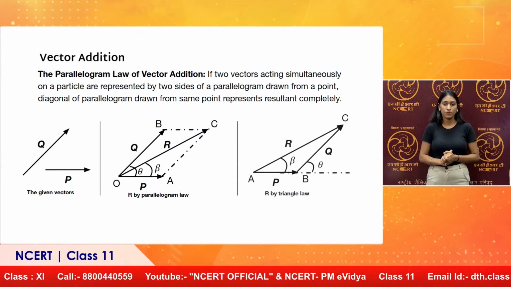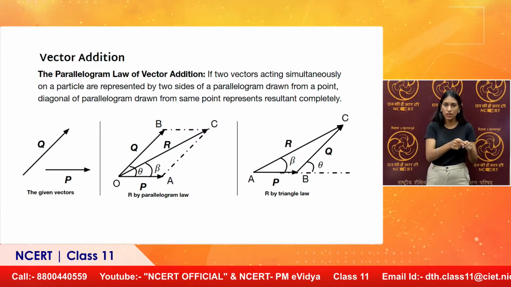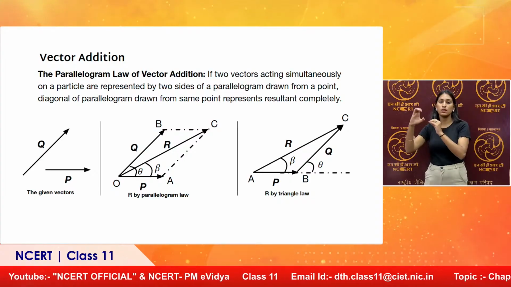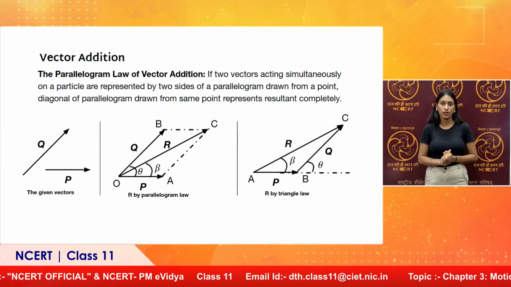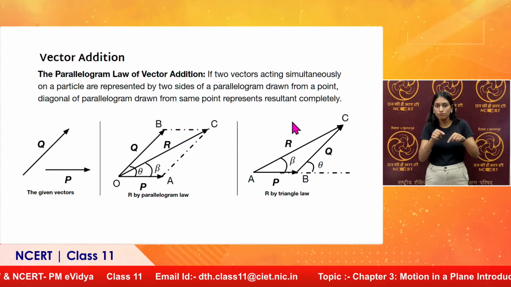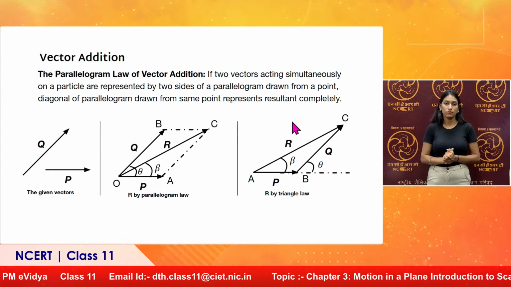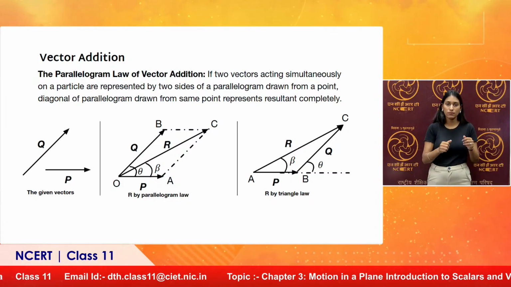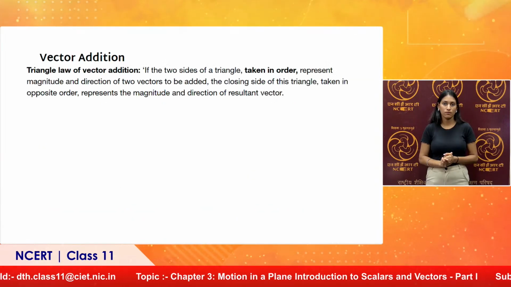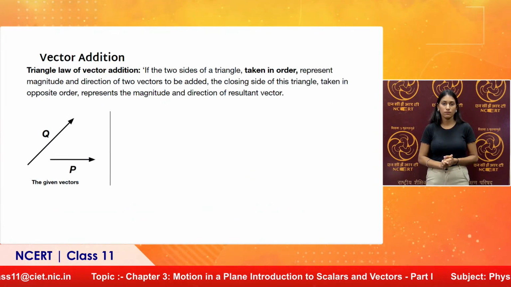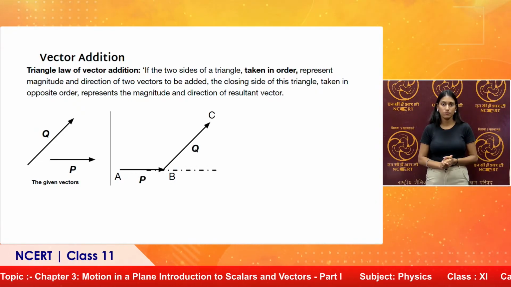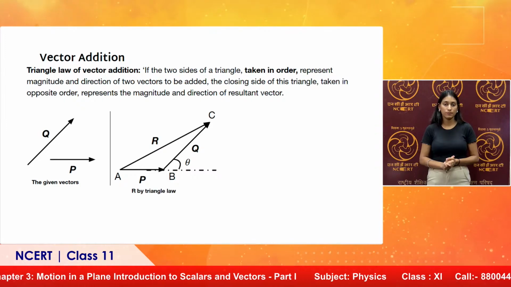Compare with the triangle law: AB plus BC, that is vector P plus Q, gives R. So, you can see from the diagram these are of equal length and they are in the same direction. Irrespective of the law that you apply, the resultant will be the same. This is the repetition of what you have studied earlier.